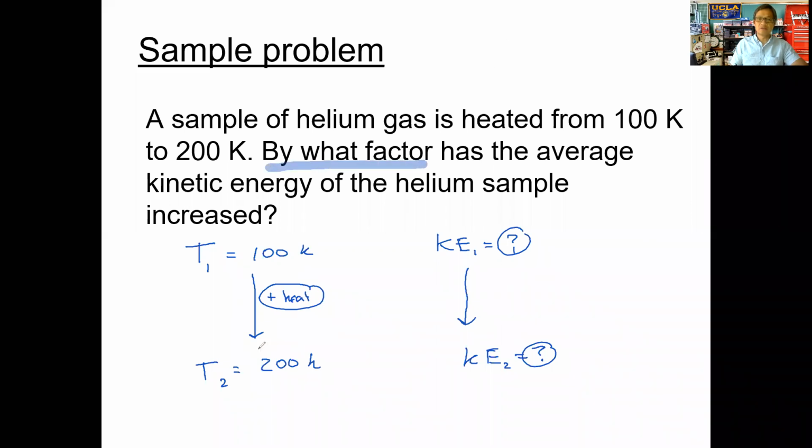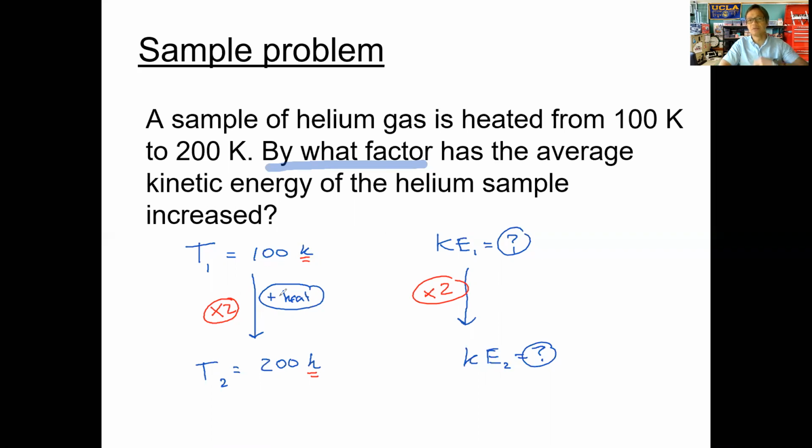Well, first of all, we see that there's an increase here, and we see that the temperature doubles. So if the temperature is doubled, and because the temperature is in Kelvin, make sure you check that, that's the only thing you've got to be mindful of. Since the temperature is in Kelvin, the kinetic energy will also double. Now, if I had given you this as 100 degrees Celsius to 200 degrees Celsius, then the relationship would not be as clear cut as this.